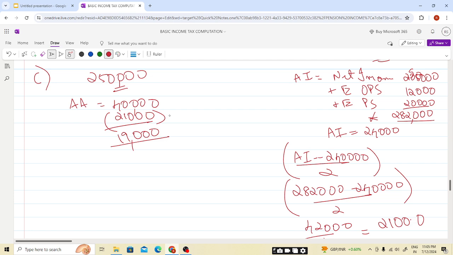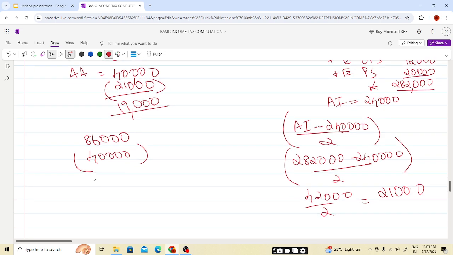And if the contribution is more than the annual allowance limit, then it will be taxed as the top slice of the income. And this annual allowance we will use first the current year, then the previous three tax years on a FIFO basis. First, now 86,000 is my contribution, so 40,000 is the annual allowance, and the current year is considered first, then the previous three tax years.